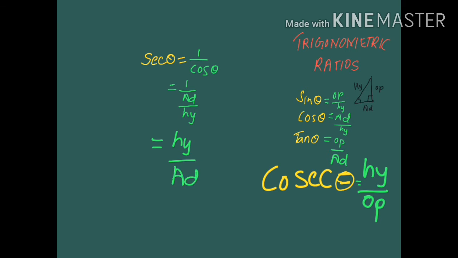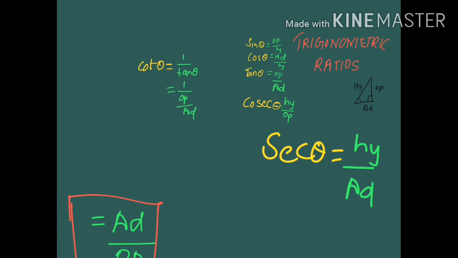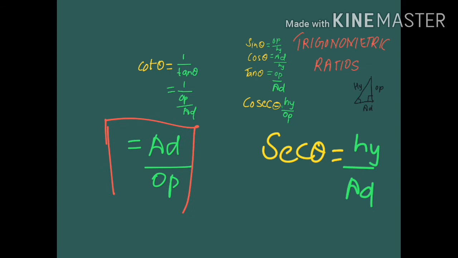So sec theta equals hypotenuse by adjacent. Now cot theta equals 1 by tan theta, which will be 1 by opposite by adjacent, as tan theta equals opposite by adjacent. So 1 by opposite by adjacent equals adjacent by opposite. Cot theta equals adjacent by opposite.